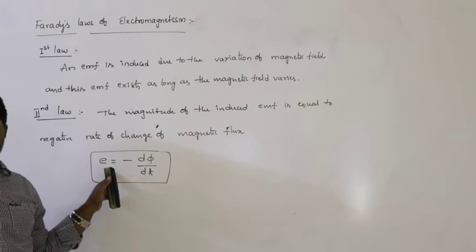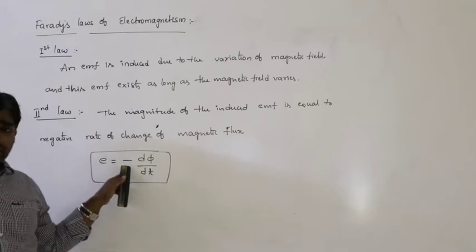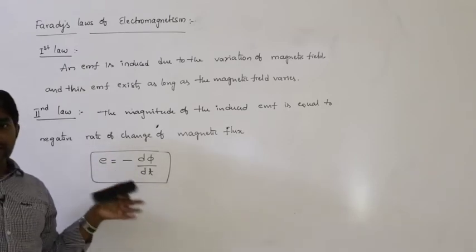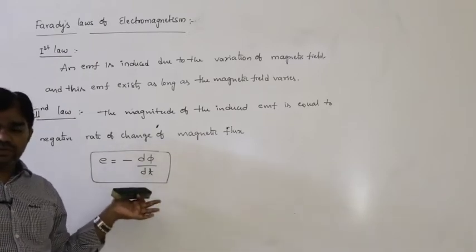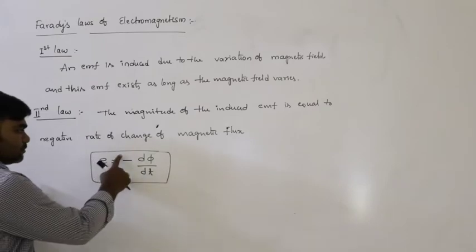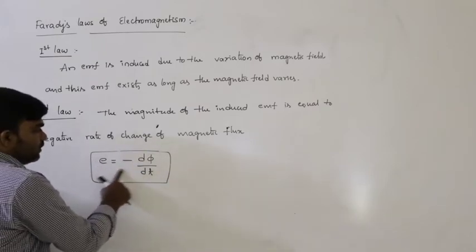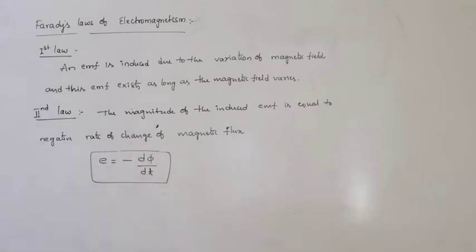So this is the induced EMF. What is this negative sign? This can be explained in the next topic, it is called Lenz's law. Next we can discuss about this. E is equal to minus d phi by dt. So that is Faraday's laws of electromagnetism.